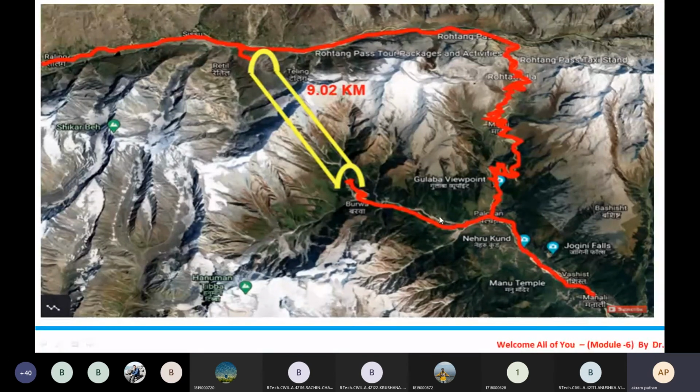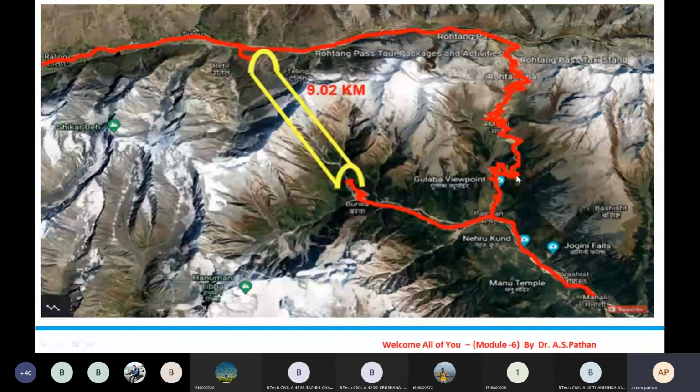Why should we not start the construction of a tunnel? So we can reduce the travel time, and also we can reduce the curved portions. See here we have the curved portions and the zigzag way also.